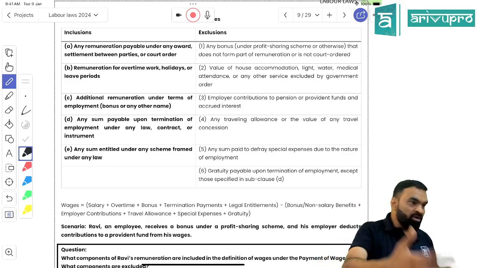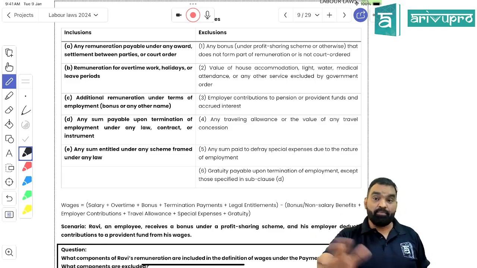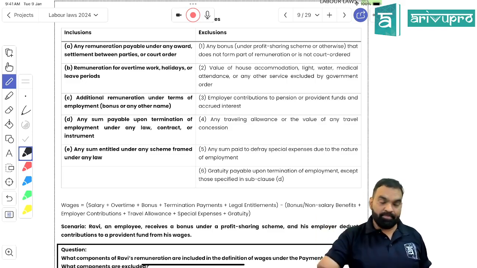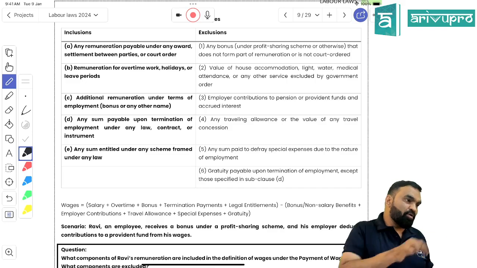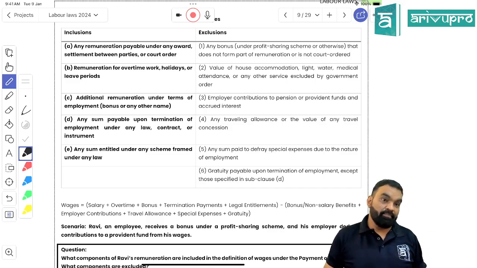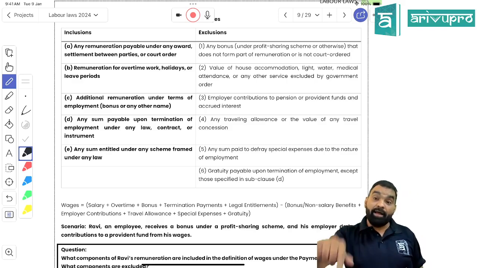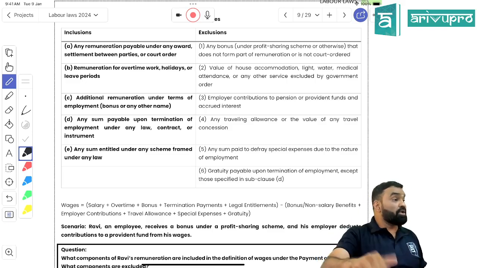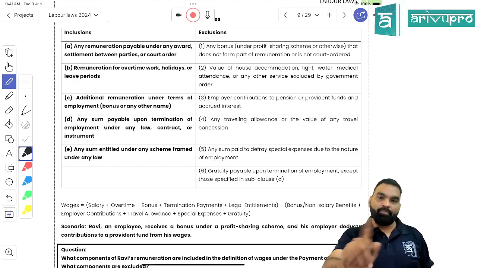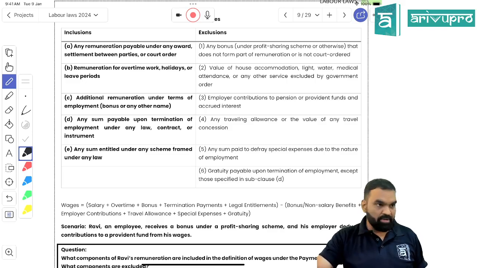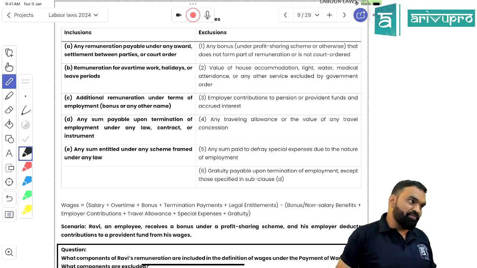So suppose my employee is working for me and I am saying that if you will generate a profit of 20%, I am going to pay you 2% extra bonus. But I am going to pay you annually, I am not going to pay you monthly. Am I contravening the provision of the Payment of Wages Act? No, because bonus is not a part of wages. But if I am promising him to pay the bonus according to his salary, it would be a part of the wages. And I am saying that I am going to pay you a salary-based bonus, but I am going to pay you annually. Now, am I contravening the provision of the Payment of Wages Act? Yes or no?